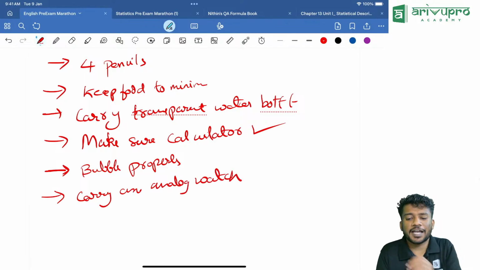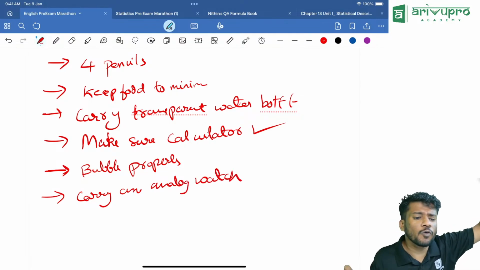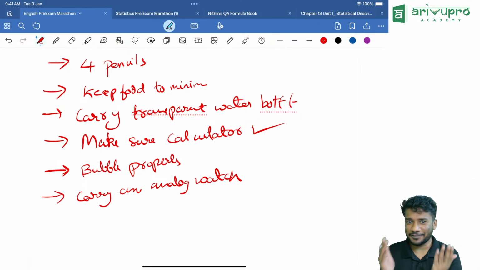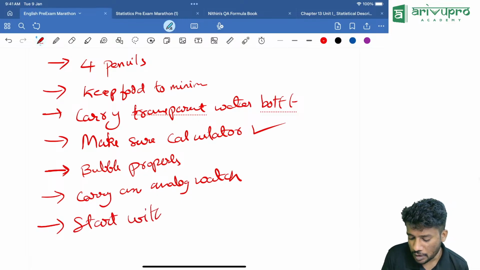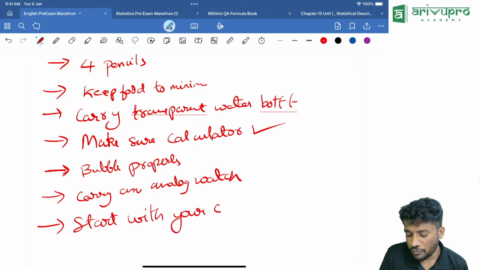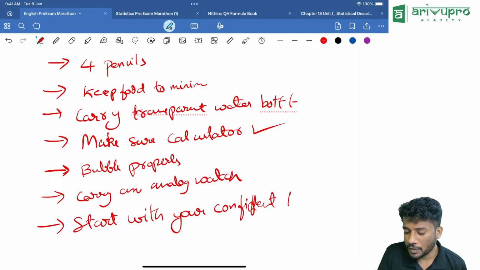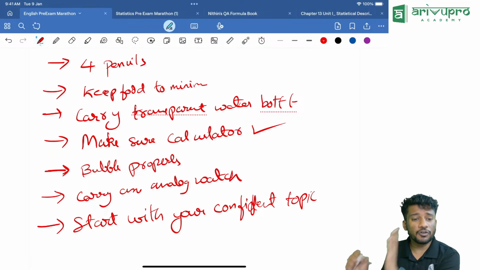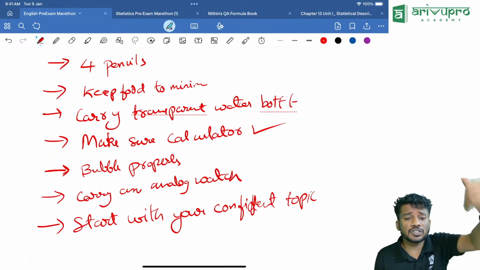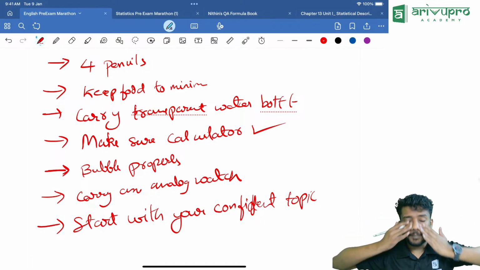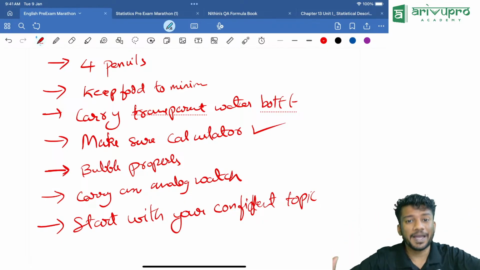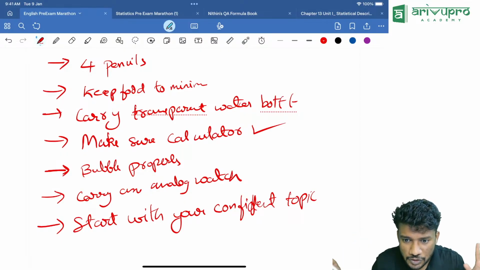Why? Because time runs like anything. We won't get to know when time is flying, so make sure that you are doing it. Then start with your confident area. That means if LR is your confident area, start with LR. If statistics is your confident area, start with statistics. If maths is your confident area, start with maths. That's the easiest part.